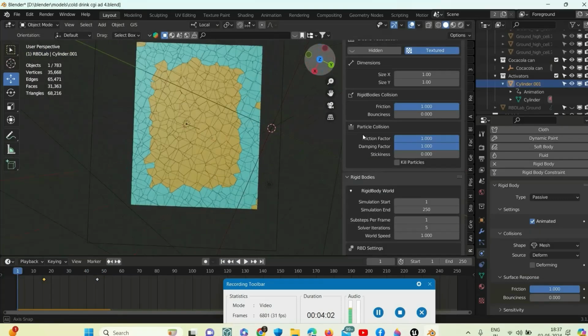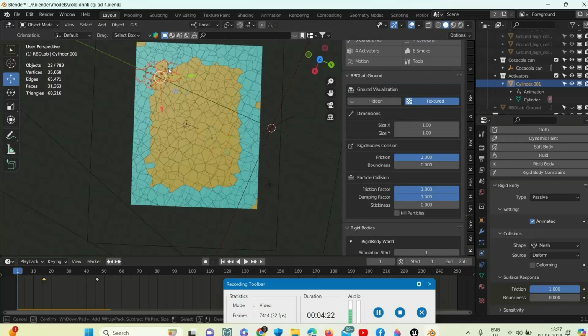Now we only need the area touched by the can to bounce, or the nearby area, the chunks near the can. So for this we will select the area that we want to make not bounce. This much is good.